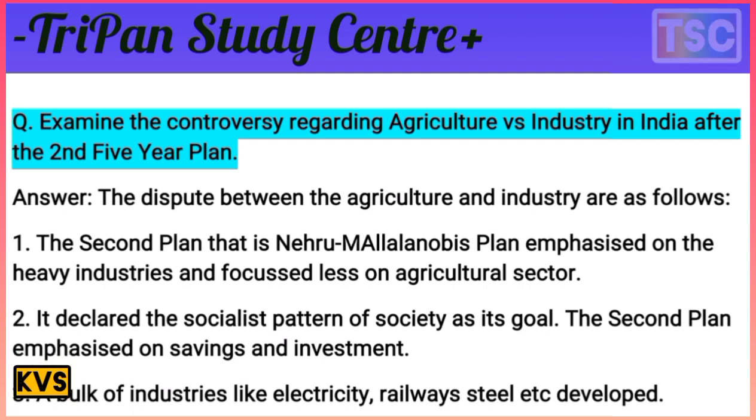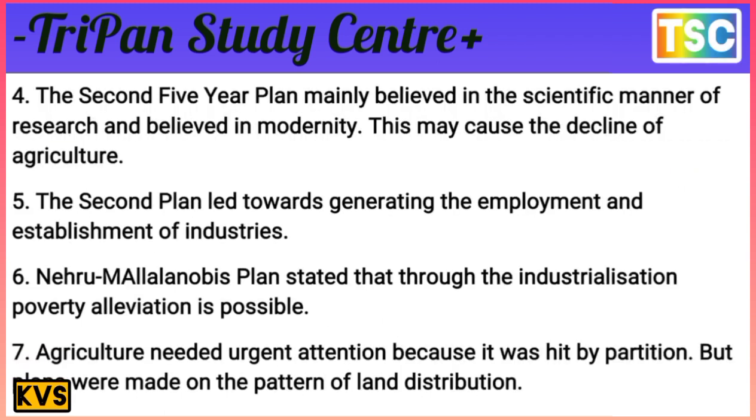A bulk of industry like electricity, railways, steel, etc. was developed. That's important here. In the second five-year plan, many believed in the scientific manner of research and believed in modernity. That is important here, and this might have caused the decline of agriculture.